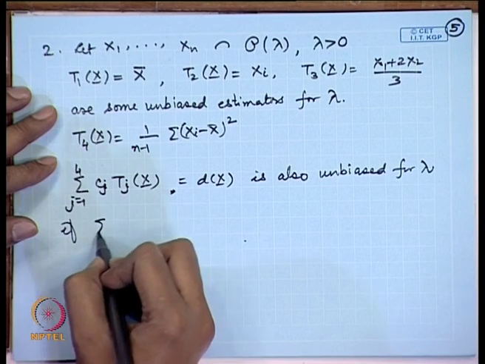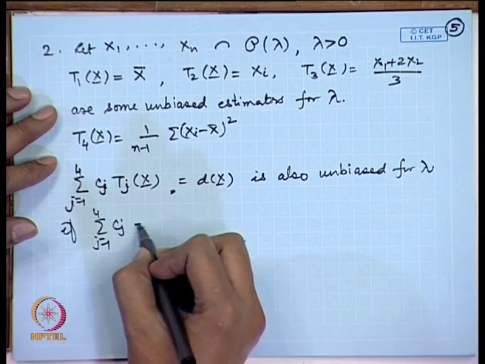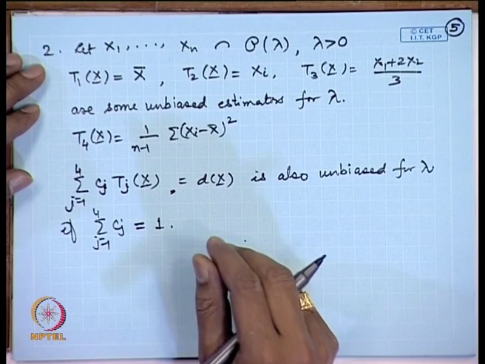That means, if we are having more than one unbiased estimator, then we can construct a large number, or you can say an infinite number of unbiased estimators also. Therefore, we need to qualify with certain other criteria, so that we can restrict attention to few of them only.